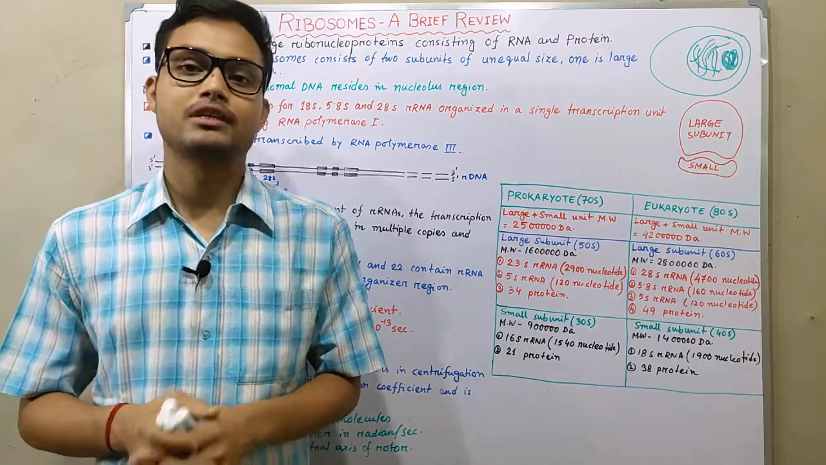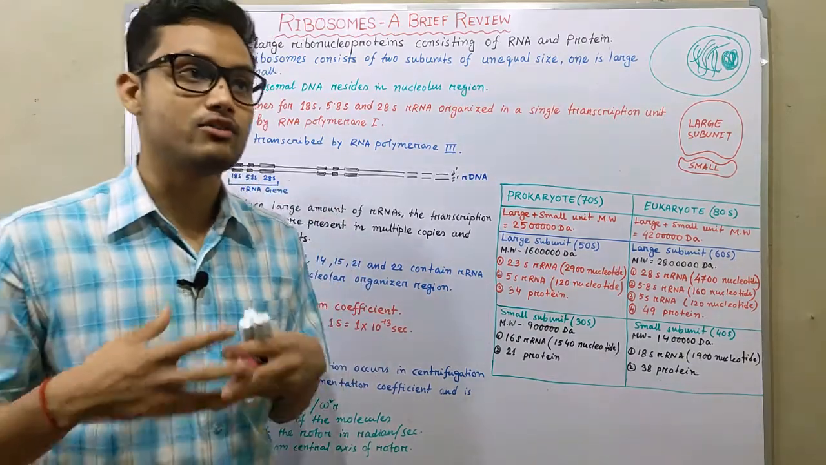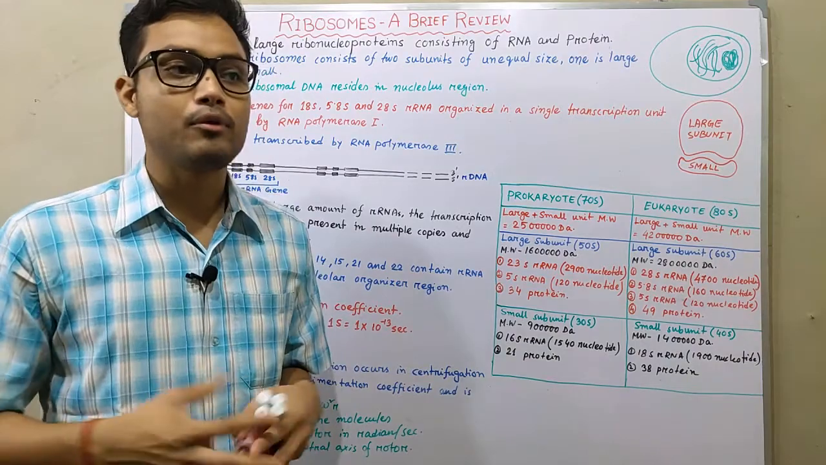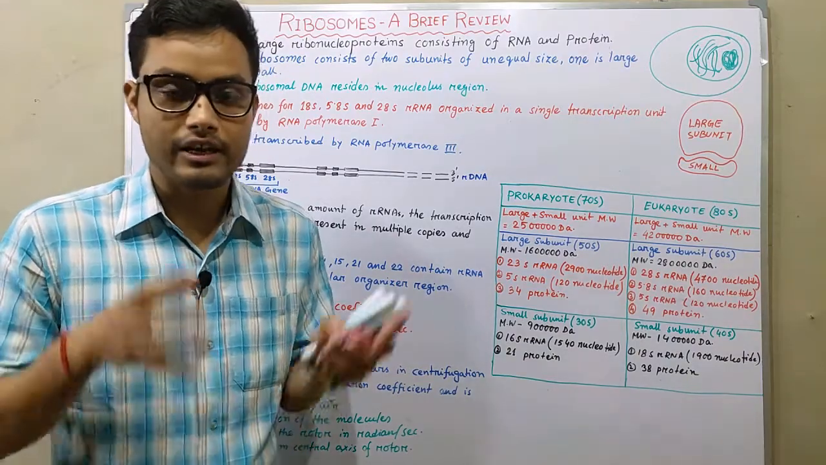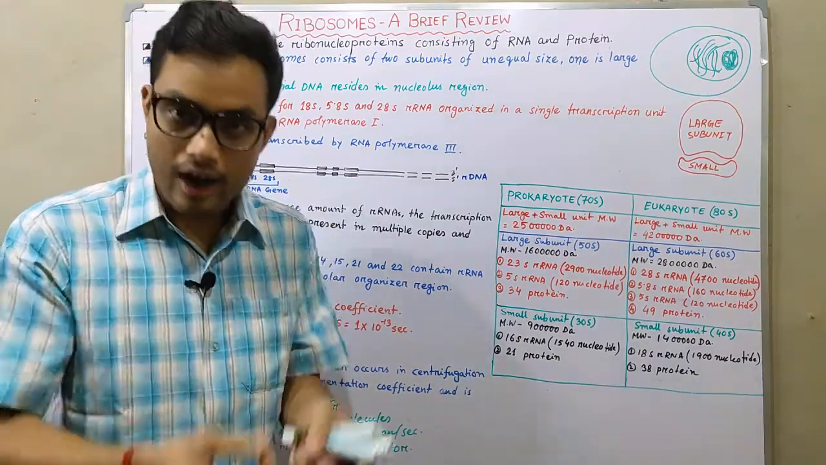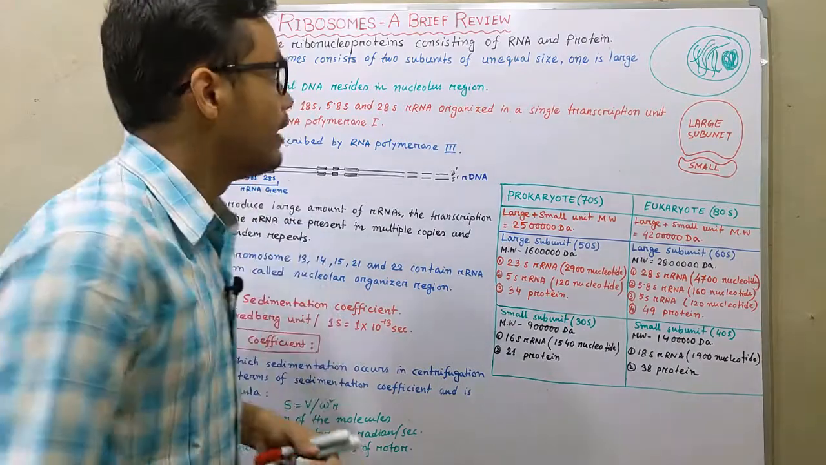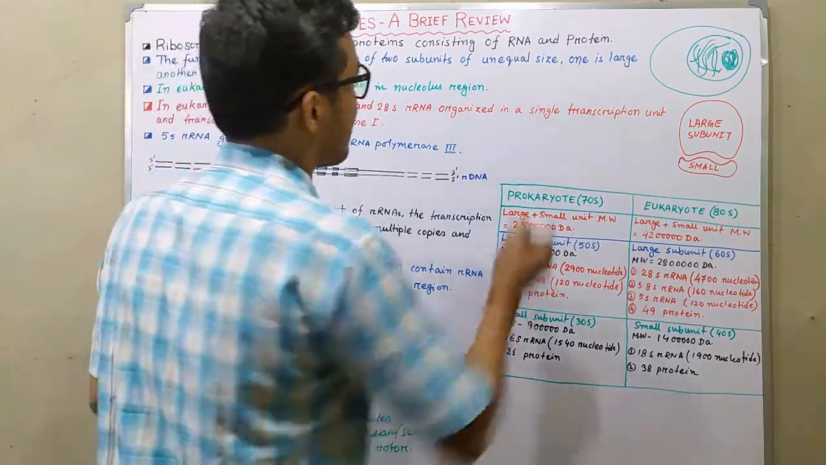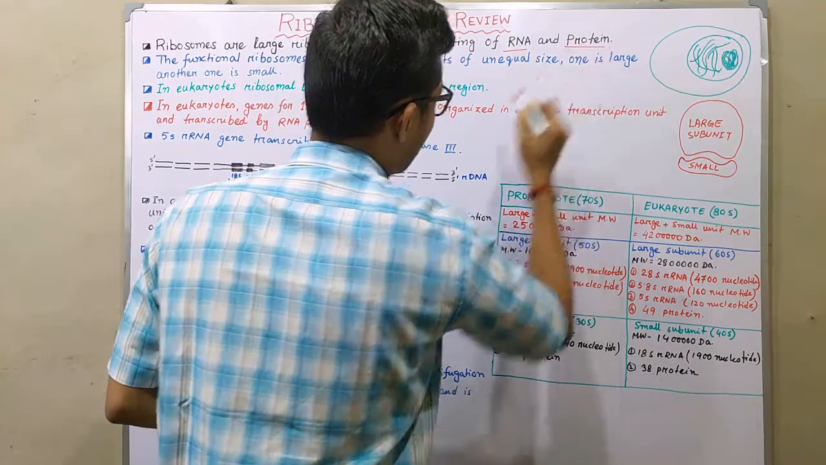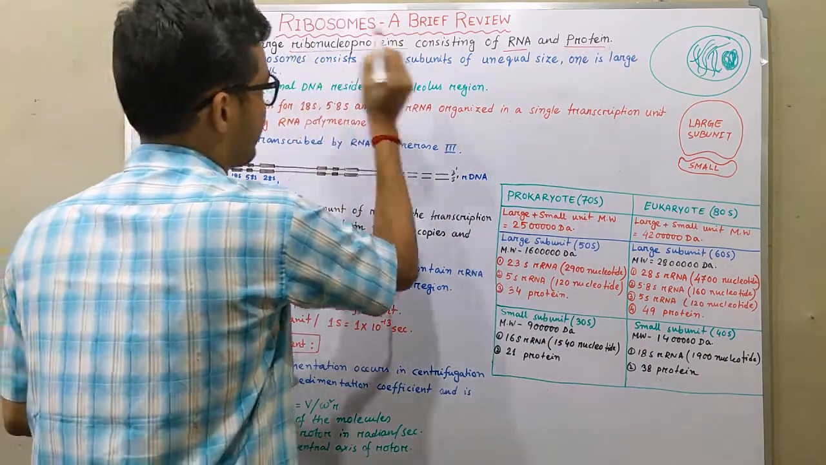So ribosomes basically are ribonucleoproteins. So what is called a ribonucleoprotein? Ribonucleoprotein stands for something that is made up of RNA and protein. So it is made up of RNA as well as protein, so it is called ribonucleoprotein.